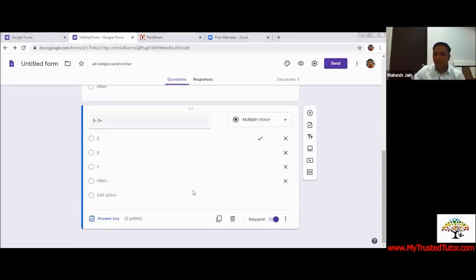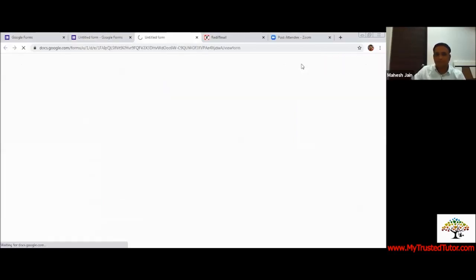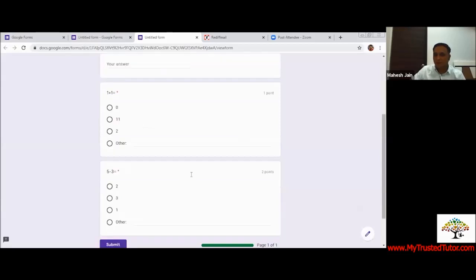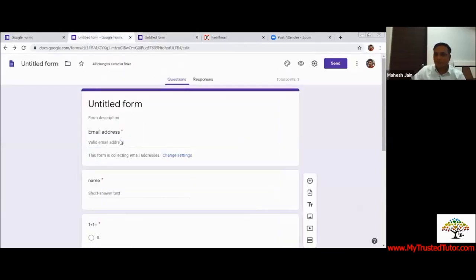You want to see how it will be visible to you before I send it to you. So how it will be visible to the participants, as I told you, preview. The moment I click on preview, so this is how the form is going to be visible to you people. I'm going to send it to you. Let's see how it comes to you. Okay, going back. So this was our form.